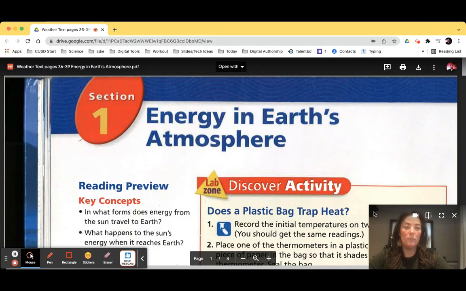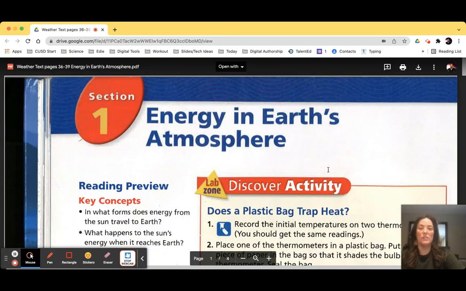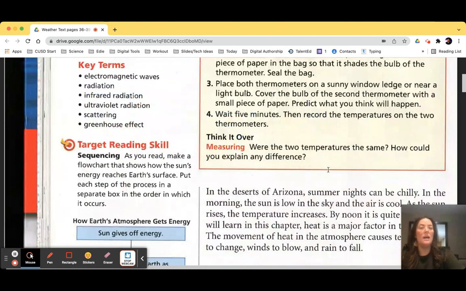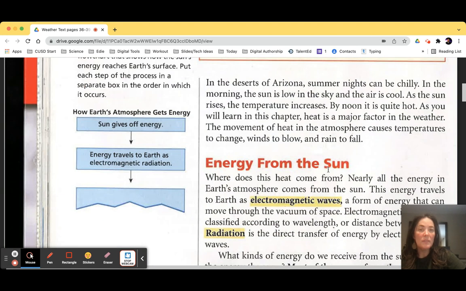Hey guys, we are going to be reading today about energy in Earth's atmosphere in the text, pages 36 to 39. So if you want to follow along while we read here, it says, in the deserts of Arizona, summer nights can be chilly. In the morning, the sun is low in the sky and the air is cool. As the sun rises, the temperature increases. By noon, it's quite hot.